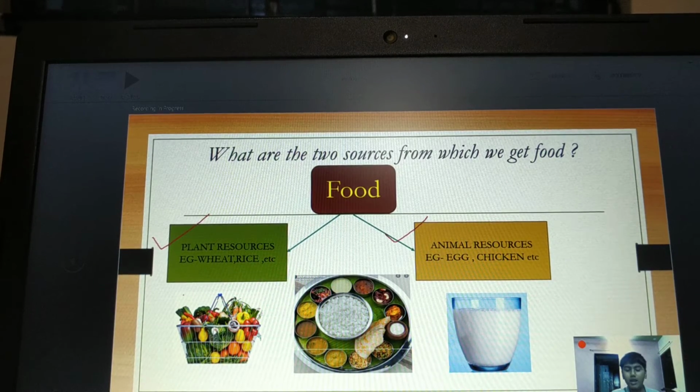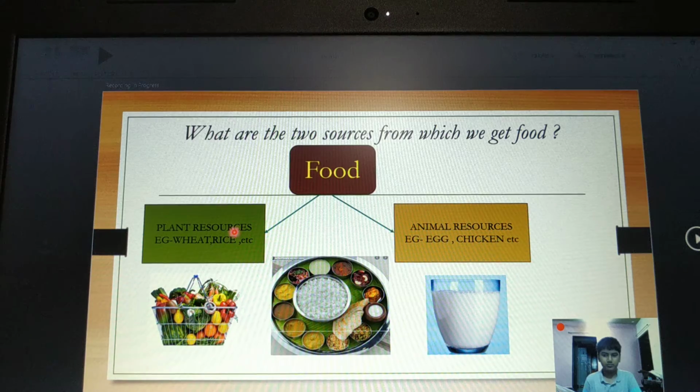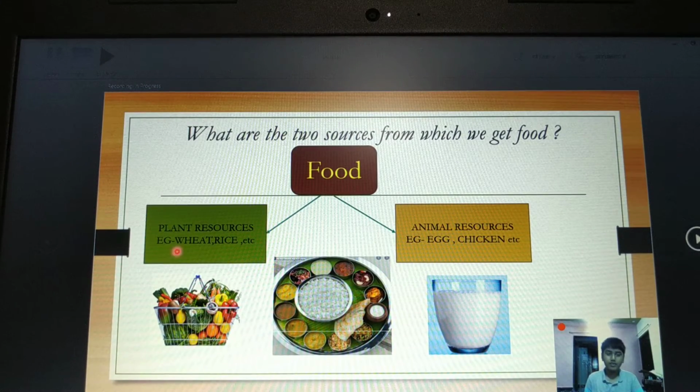Plant resources are the food items that we obtain from plants or plant products. Examples are wheat and rice. You can see a picture here. These items are all derived from plants only.